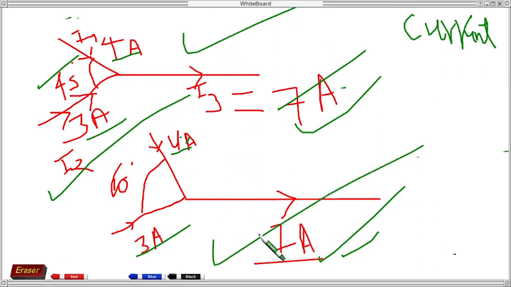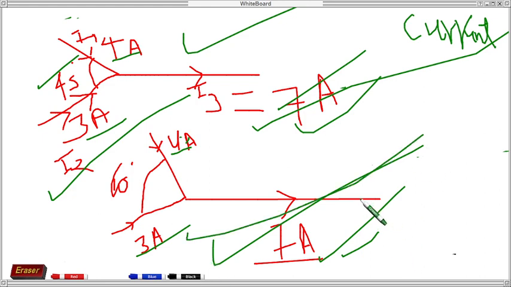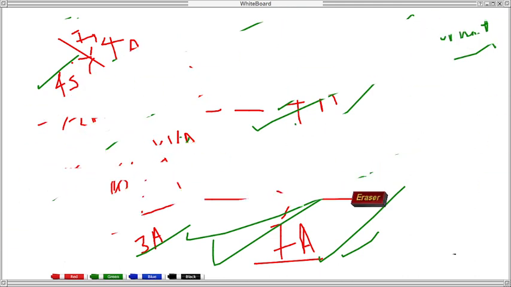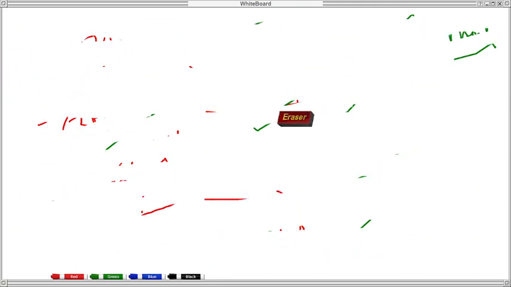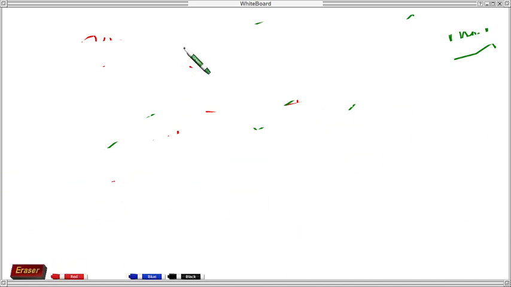This is a simple scalar addition, because 4 ampere current and 3 ampere current give 7 ampere current at a 45 degree angle. If we extend the angle to 60 degrees, the 4 ampere current and 3 ampere current will still give 7 ampere current. So you can't say there is angle dependency, or vector dependency. If we change the case, it will differ. I will show you, so you can check that.